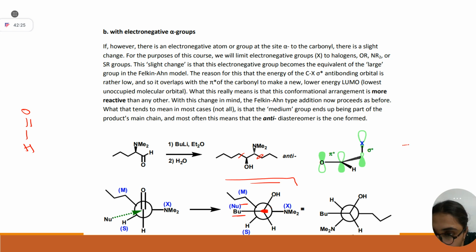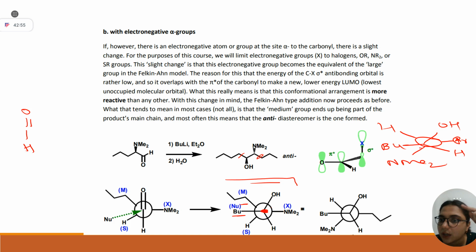If you do 120 degrees clockwise, keep the other things as they are. Butyl, OH, H. And now what you have to do? As he said, this alkyl group, how many carbons? One, two, three. Okay, let's say it is propyl. And then this NMe2 will come here, and this hydrogen will come here. I hope you all are clear.